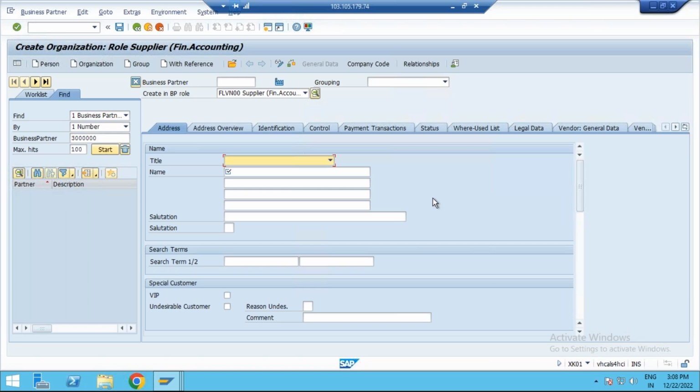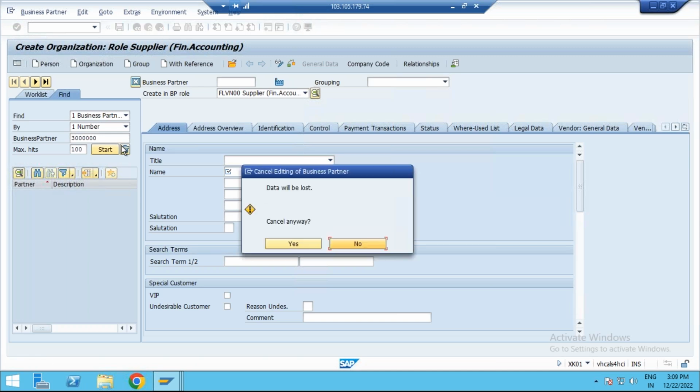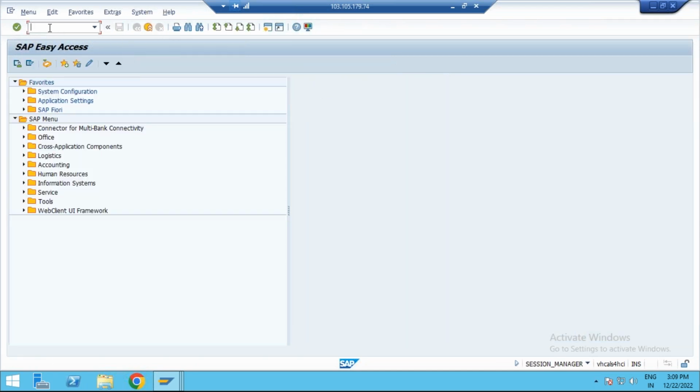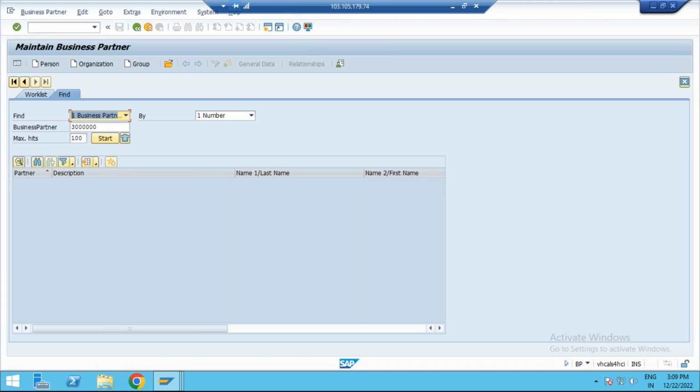So create organization, role, supplier, from the financial point of view. So how to create the vendor master in the S4HANA system? This is most important. In the master data, a lot of the data remains the same, but the transaction code has changed. In the ECC system, to create a vendor master we used XK01 and for customer master XD01, but they merged. Whether you want to create or change a customer or vendor, there is only one transaction code: BP, business partner. Both vendors and customers are business partners here.